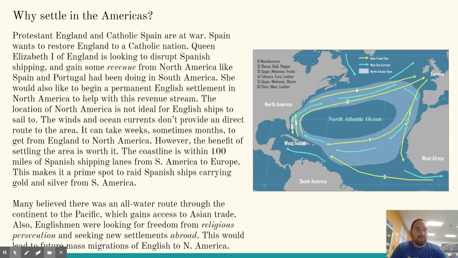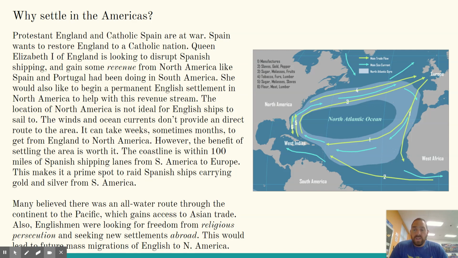Right now, you have to follow the currents. So the current circles way south and comes along the Caribbean islands, which they call the West Indies, and they bring them up here close to Florida and then over here to where North America is. So it's one big circle all the way around. Okay, otherwise you're fighting the wind and you're going to take months to get there. So the currents are the faster route at this point.